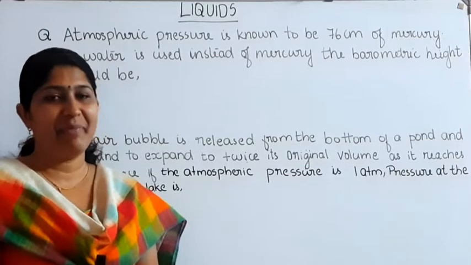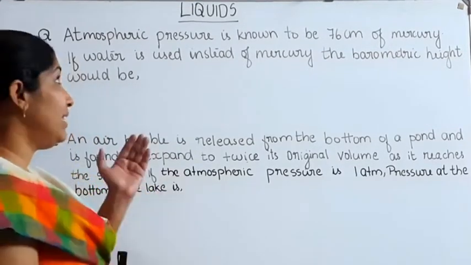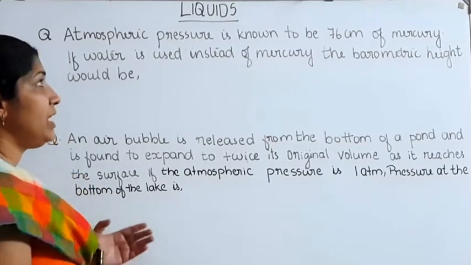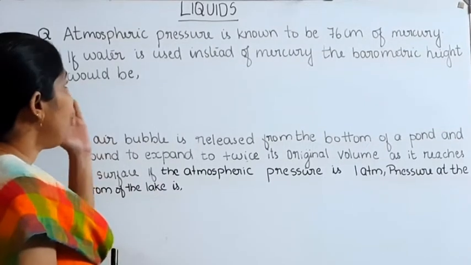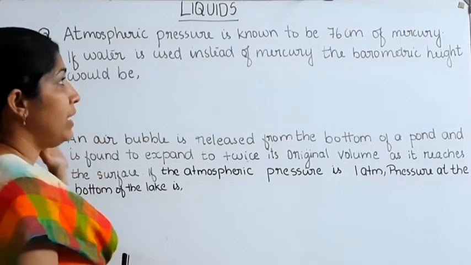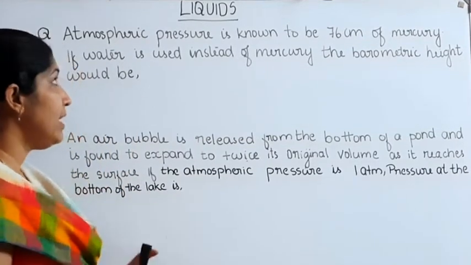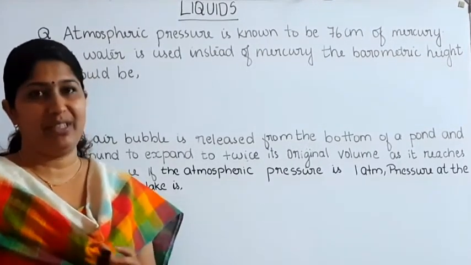Hi friends, welcome back. Today I am discussing certain problems related with liquids. Our first question: atmospheric pressure is known to be 76 centimeter of mercury. If water is used instead of mercury, the barometric height would be? We want to find out the barometric height if the mercury is replaced by water.